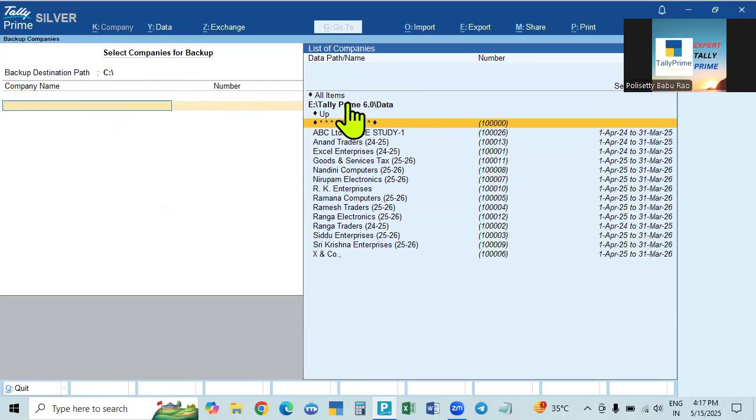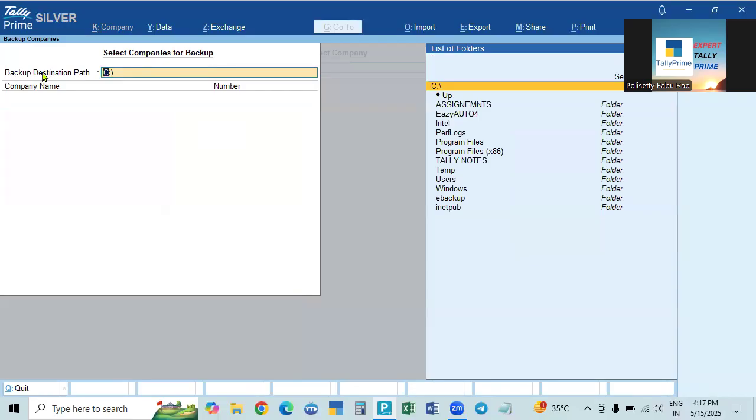So select the companies we want to back up. This is the companies list, and we can select the companies for backup. But where to back up? That is called the backup data path. We have to create it. So here we have to give the backup destination path, that is the data backup path. This can be done in two ways. Here we have to give it so that you don't keep the original data path or original Tally Prime in C drive, and also the backup data path should not be in C drive, and the backup data path should not be the same as the original data path.